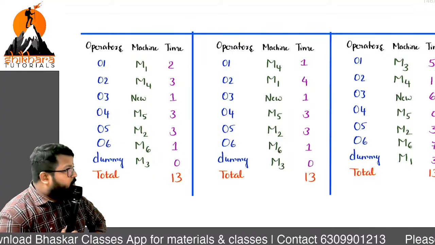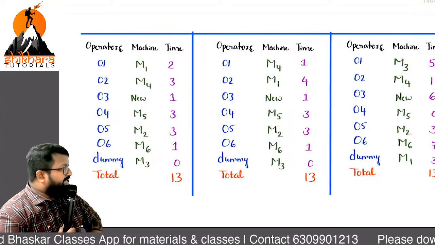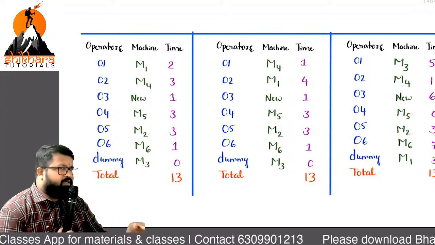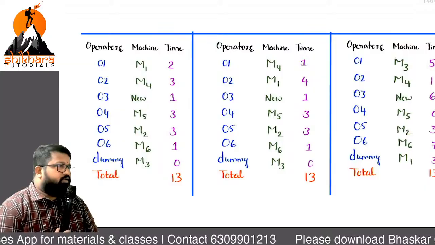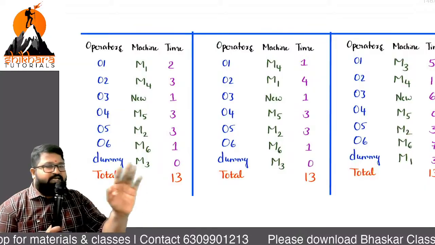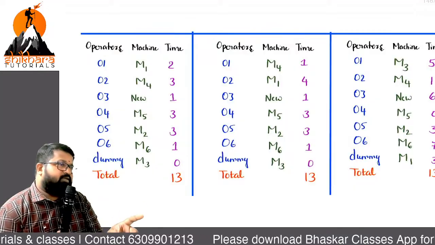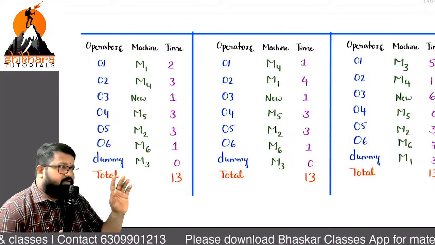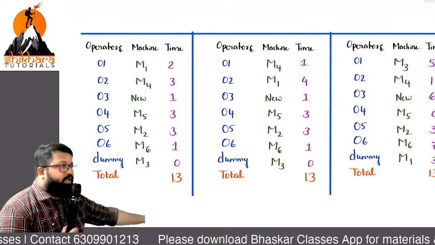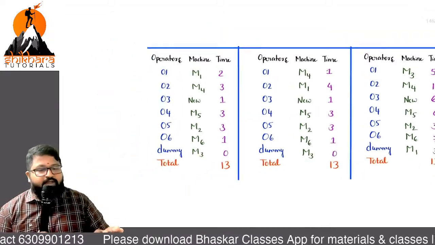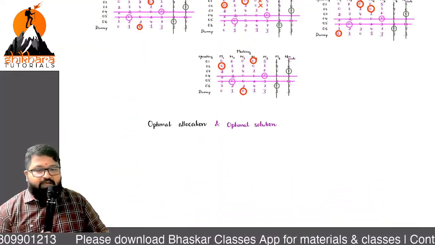Sir, at the dummy point, whichever machine you are getting, it is better to remove that one. Basic logic. That is the conclusion of this. In the exam, if it comes, will you start? Do not start, and he will not ask this question. But diagonal allocation is important. For that reason, I explained this part. Are you clear? If it is clear, shall we go with the next question?